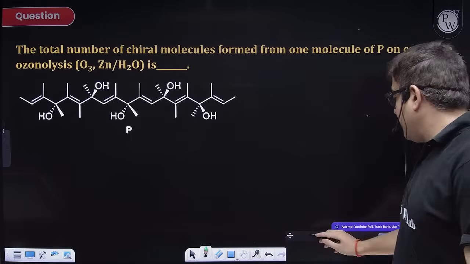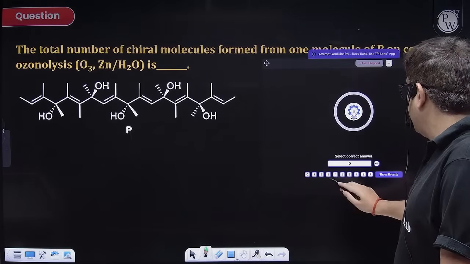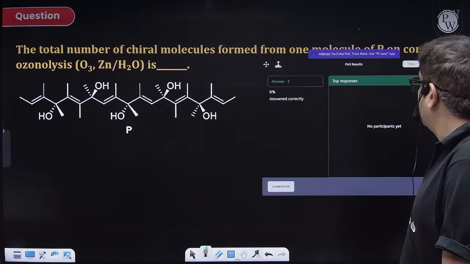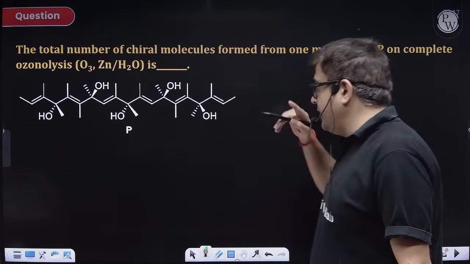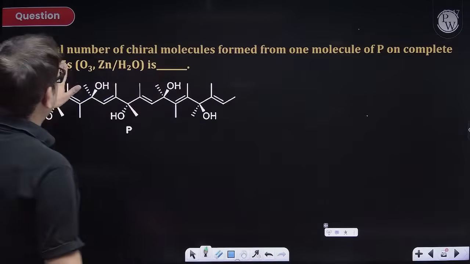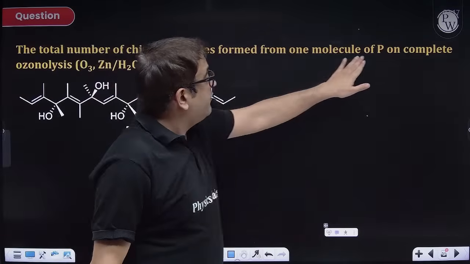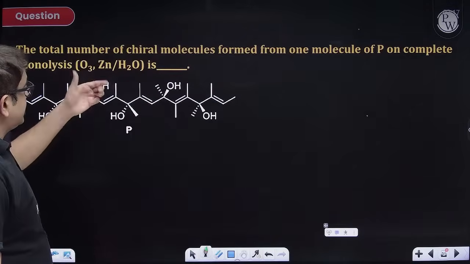Chalo. So I hope you have got the answer. Answer is 2 for this question. Okay, so it's a good question. No worries. Let me attempt it for you. Total number of chiral molecules formed when one molecule of P on ozonolysis gives now.